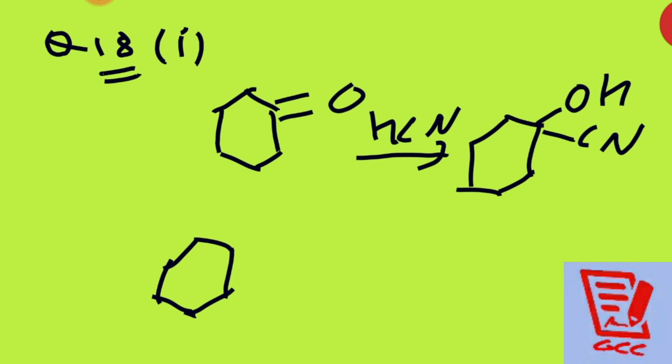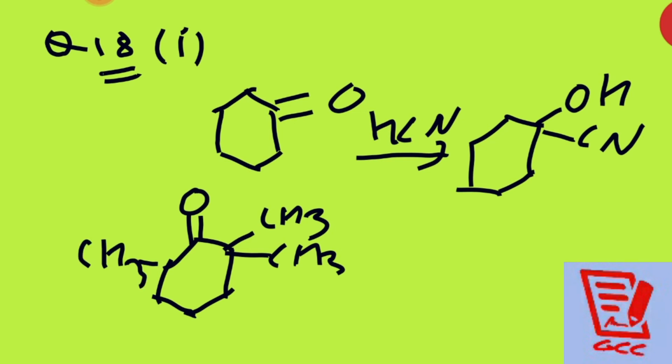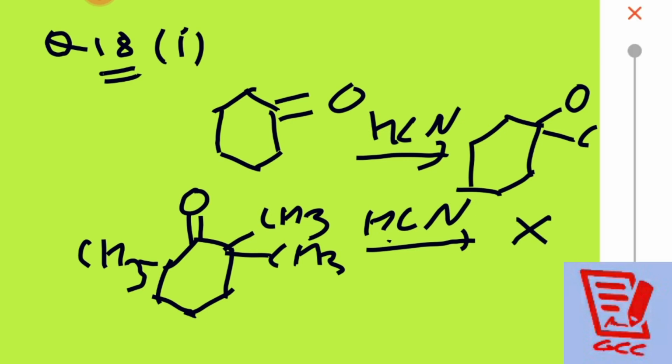When you are writing 2,2,6 trimethylcyclohexanone, with HCN there is no reaction. The reason is very simple behind it.